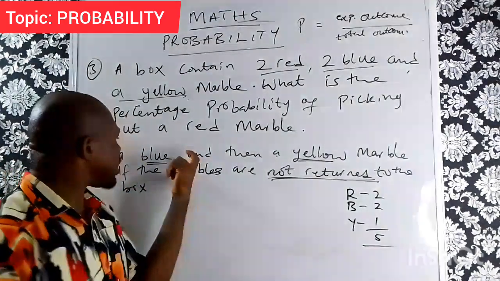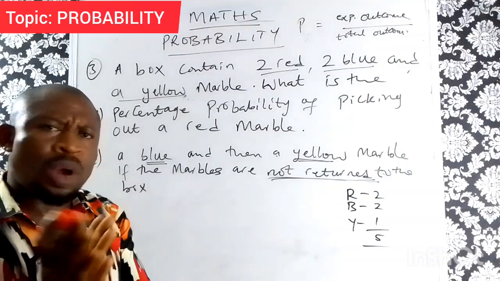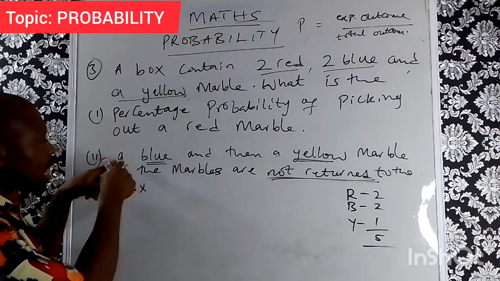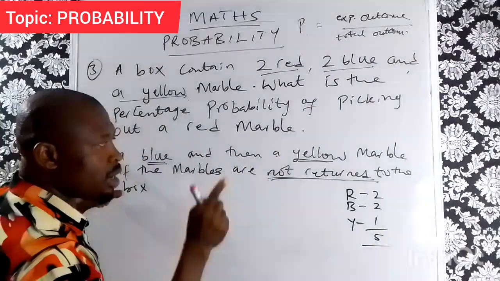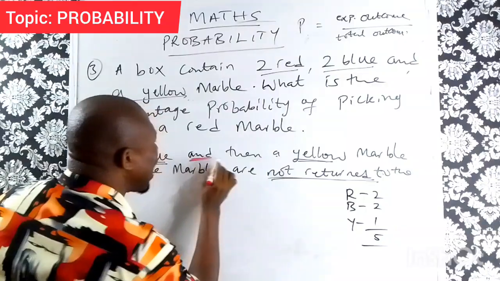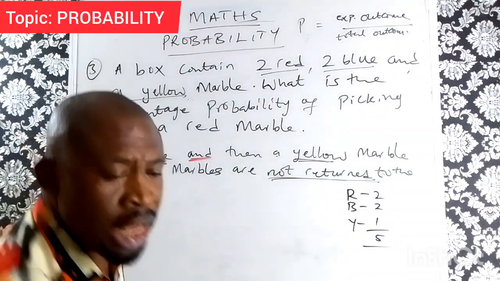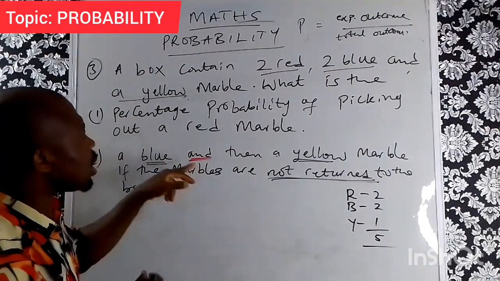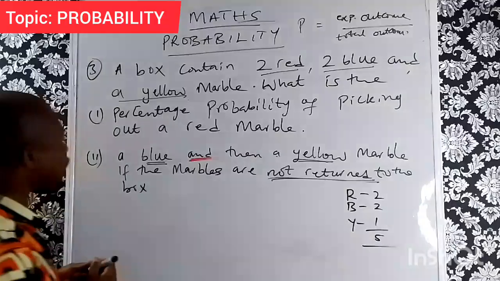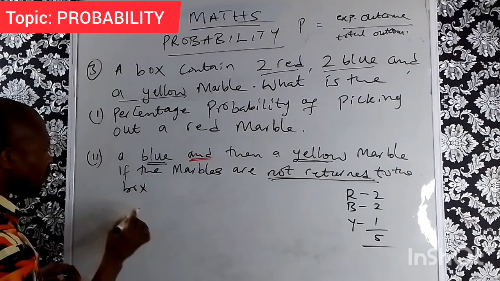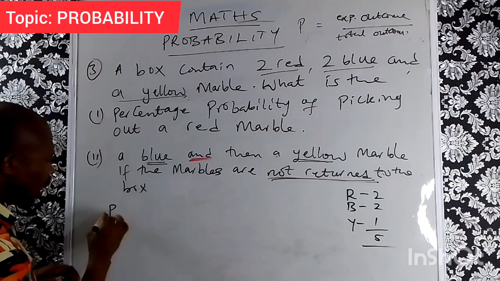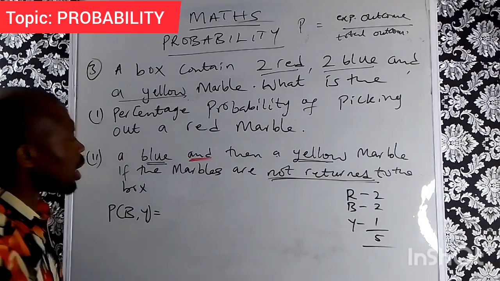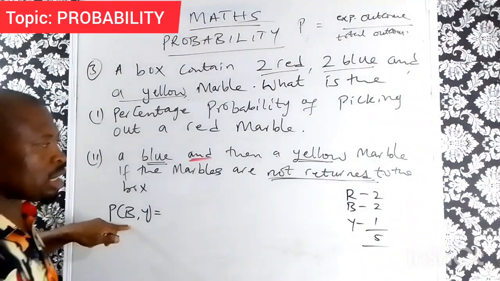For the second question, they said, what is the percentage probability of picking a blue and then a yellow marble? Note this: what you have and means that you multiply. So the probability of picking blue and yellow is the probability of blue first.